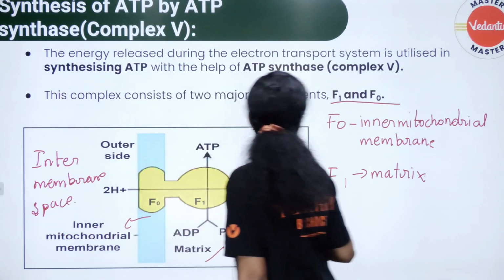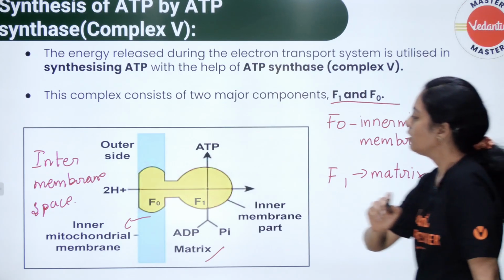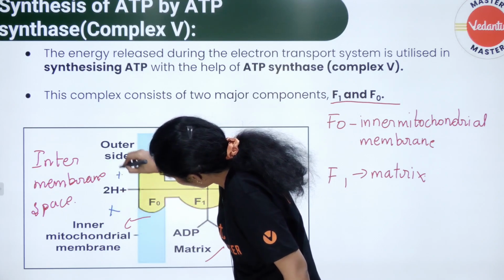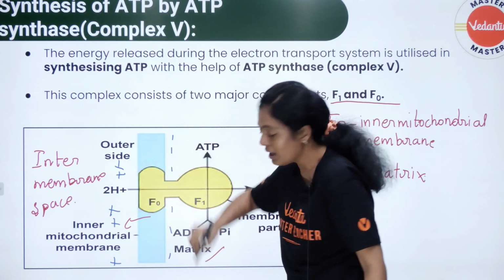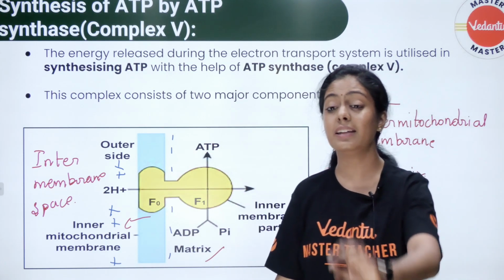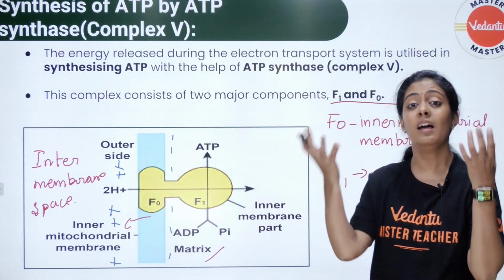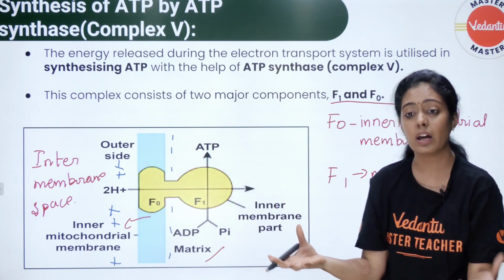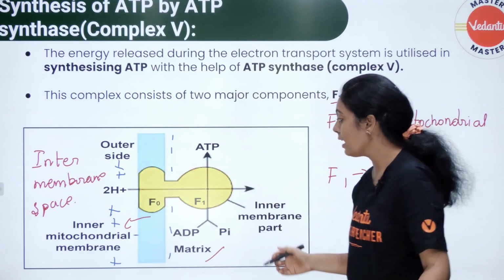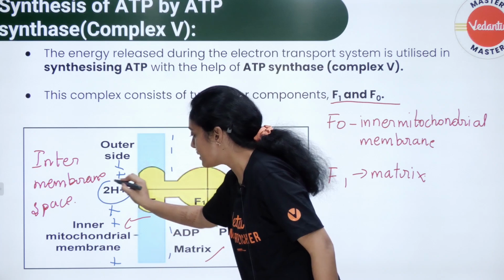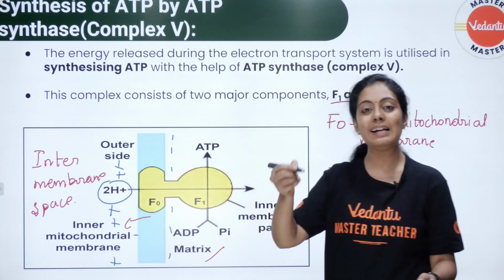Okay, I will quickly tell you what actually happens. I will use another color. Because of my electron transport chain, outside will be positively charged, inside will be negatively charged. I think all of you agree with this point. And this is going to cause an electrochemical gradient, pasangala. Now this electrochemical gradient needs to be stabilized. So the 2 protons are being pumped into my F0. Okay, have you seen a blender at home?